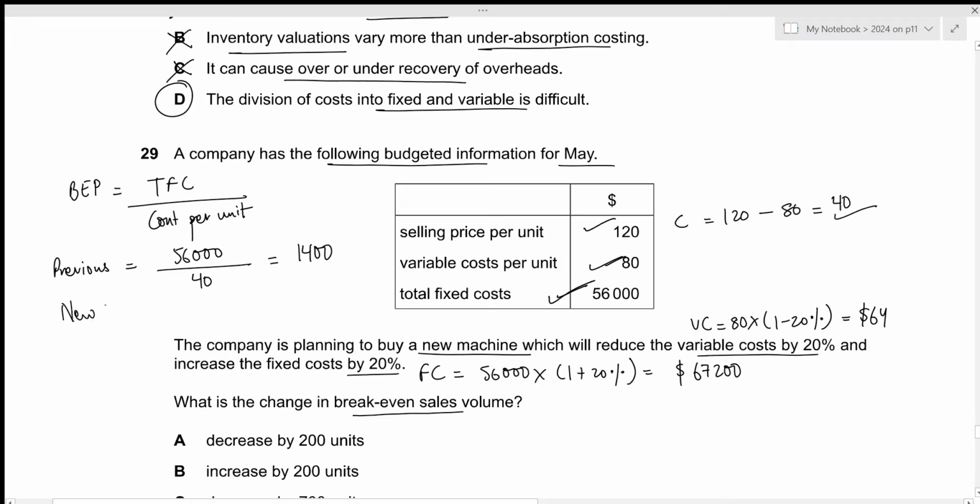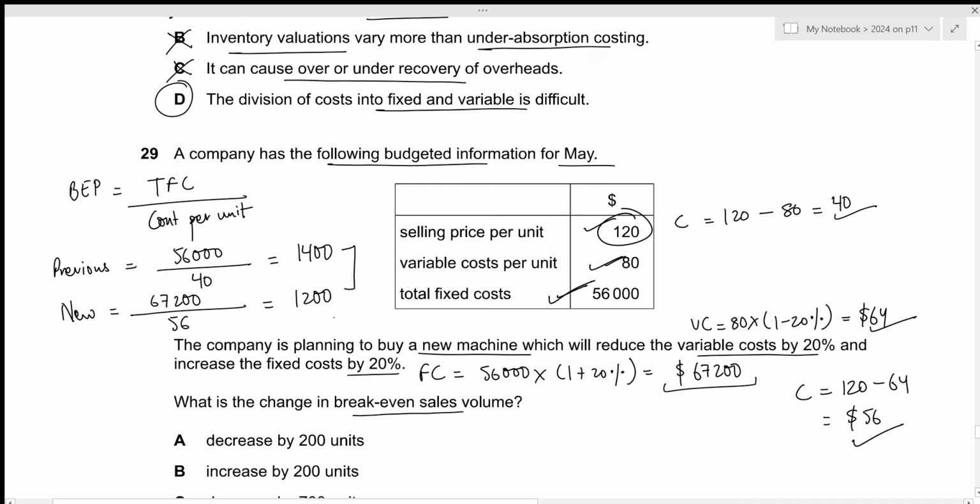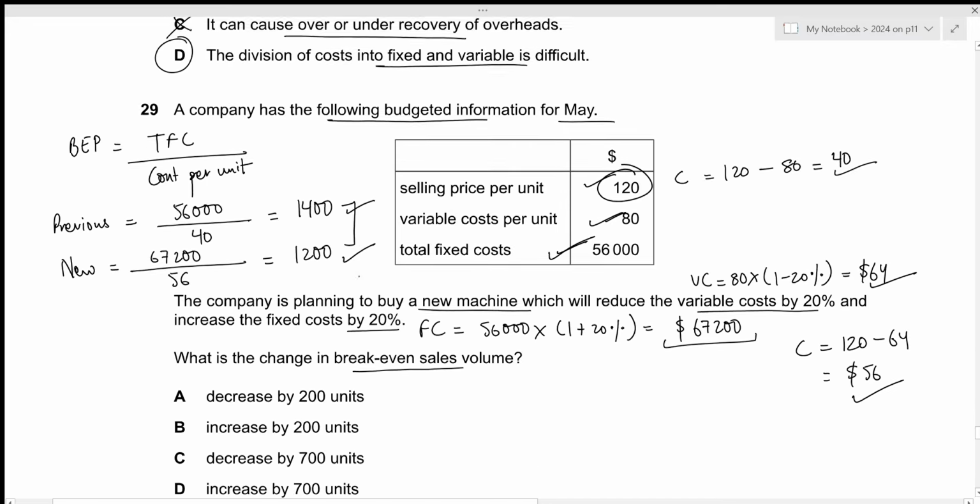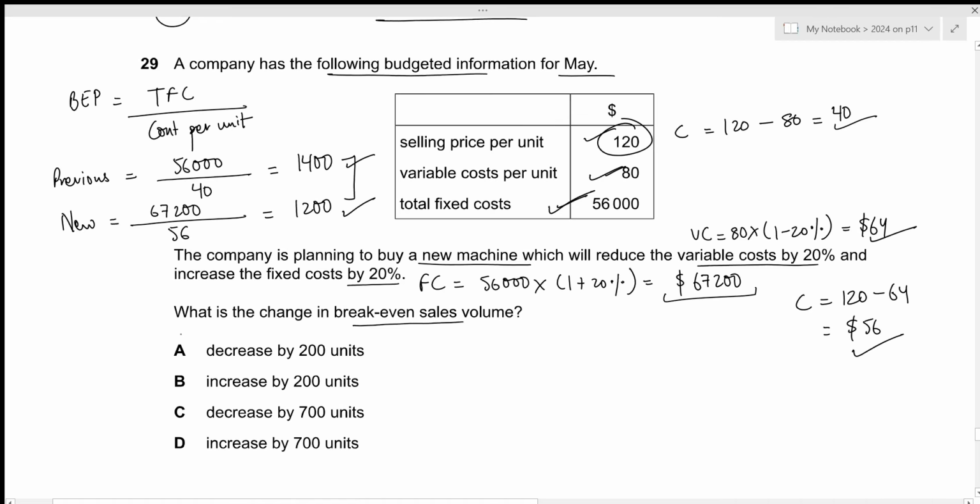Now for the new values, let's calculate the new contribution. The selling price is not changing, so we can still use 120, but the new variable cost is 64. This results in the new contribution to be 56. Now we have the new fixed cost of 67,200 and the new contribution per unit of 56. This results in a value of 1200. So we can see that the break-even point is decreasing by 1400 minus 1200, which is 200. So the correct answer we're looking for should be decreased by 200 units, which is given by option A. That's all for the 29th question. Let's move towards the next one.